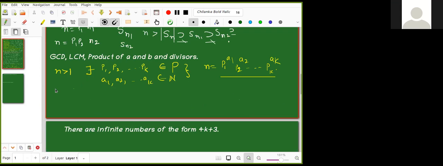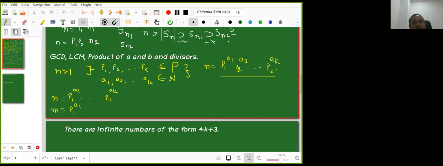So this is the thing. Now I have two numbers. n is equal to p1 power a1 up to pk power ak. So my m is also equal to p1 power b1 up to pk power bk. You may ask why you took the same primes. For example, I take 30 and, let us say, 21. Can somebody tell me what is the prime factorization of 30?